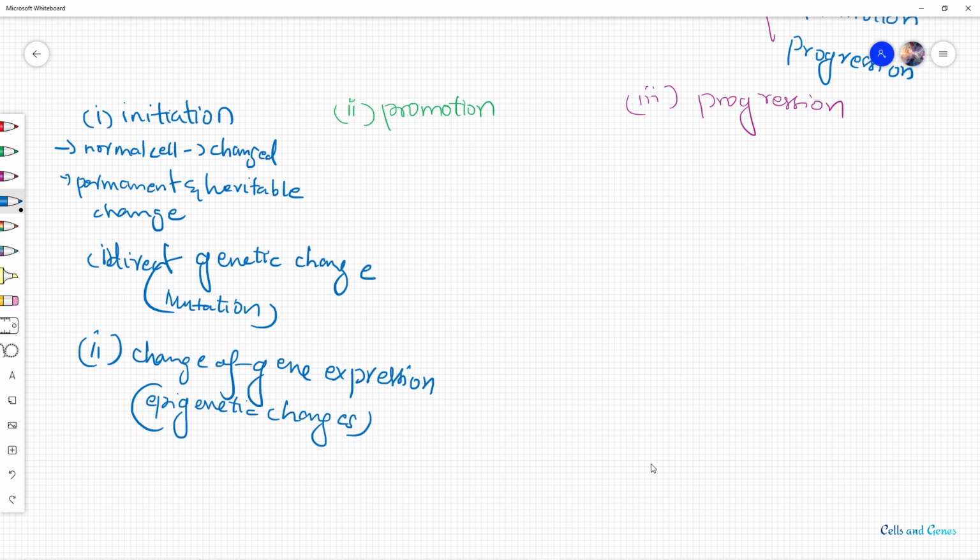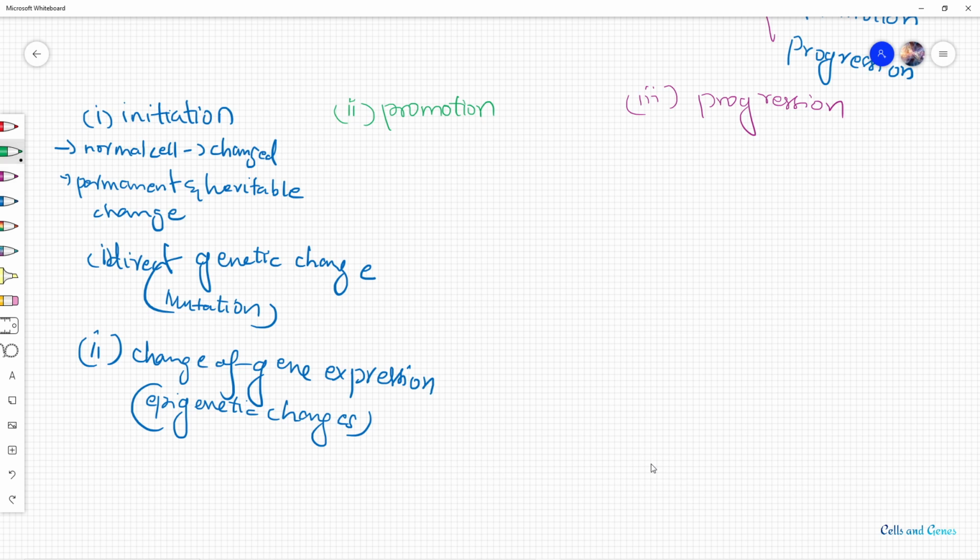So in the initiation step, the normal cell starts to change and forms a tumor cell. Now a tumor cell is formed. The normal cell is no more a normal cell, it will be a tumor cell. There are permanent heritable changes in the expression of cancer related genes of this transformed cell, by direct genetic changes, or by the change of gene expression due to epigenetic changes.